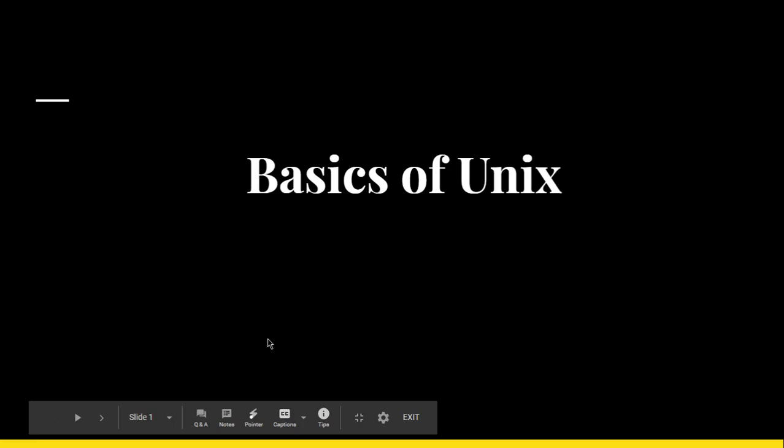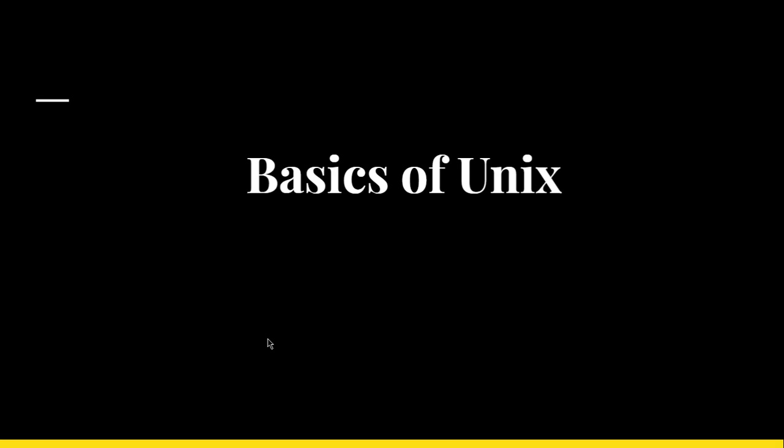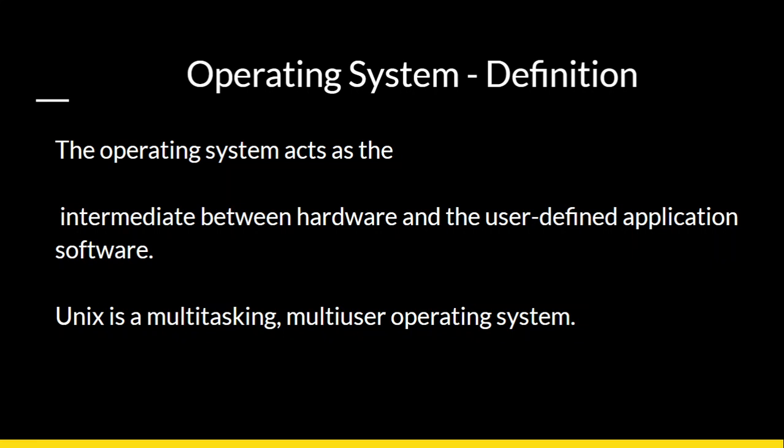Everyone, in this video we are going to see the concept of basics of Unix. So you all know that Unix is an operating system. It is a text oriented operating system. We have two types of operating system. The earliest are the text operating systems, where all the commands are given through text commands. But in the case of the Windows operating system, every command is given through the click of an icon.